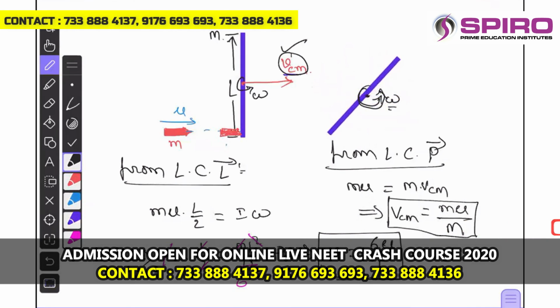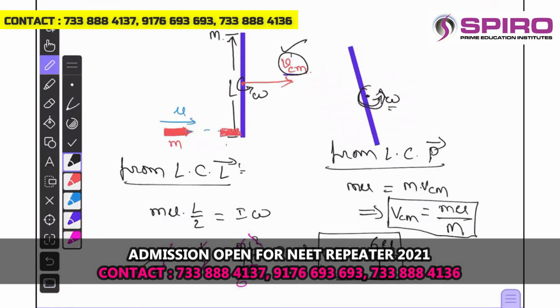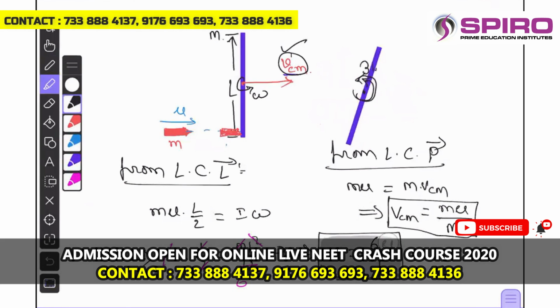These are very interesting, very practical points. They describe the combination of translational and rotational motions. These results are very important, and there is a high chance of getting questions on them in exams.